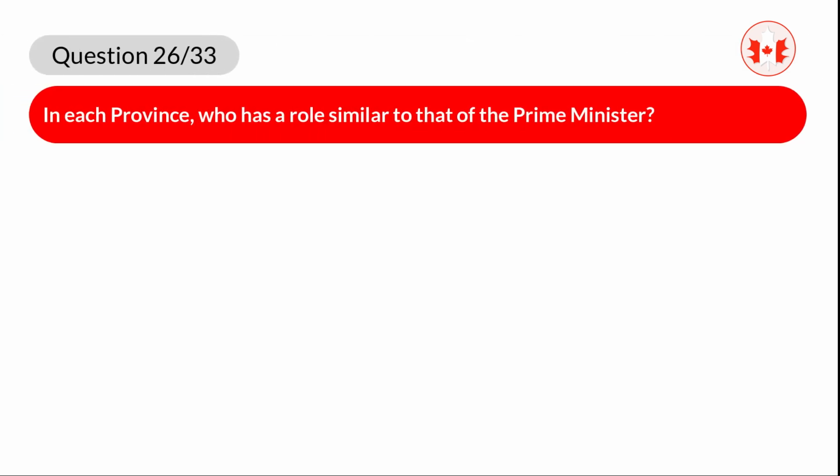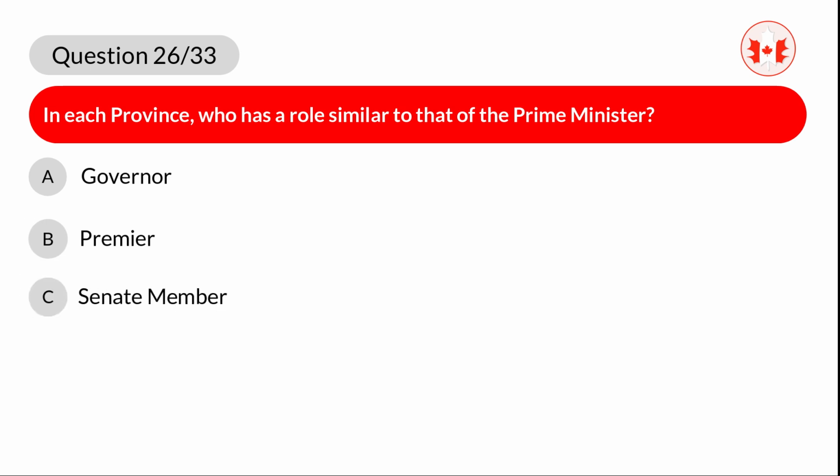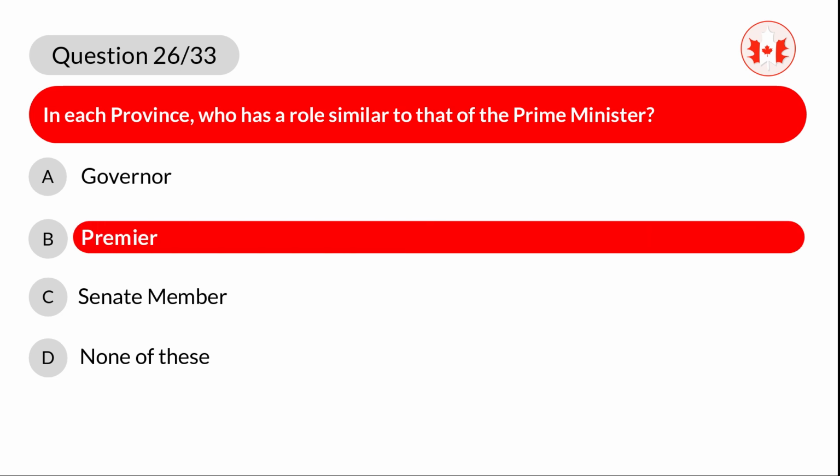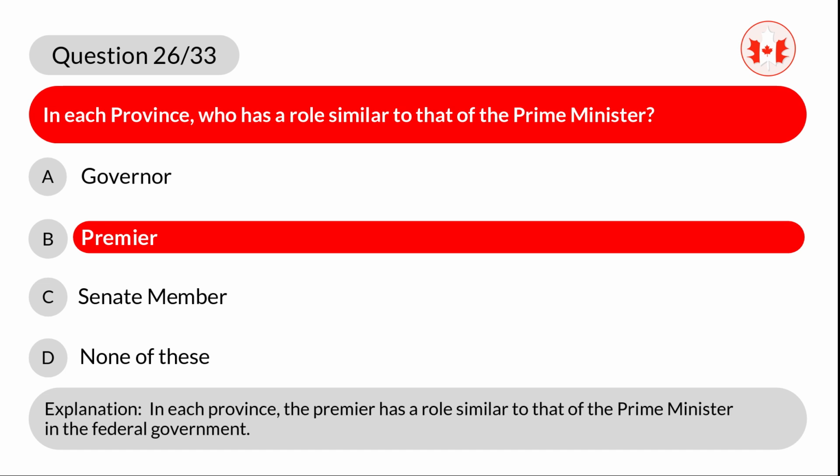Question 26. In each province, who has a role similar to that of the Prime Minister? A. Governor. B. Premier. C. Senate member. D. None of these. Correct answer is B. Premier. Explanation. In each province, the Premier has a role similar to that of the Prime Minister in the federal government.